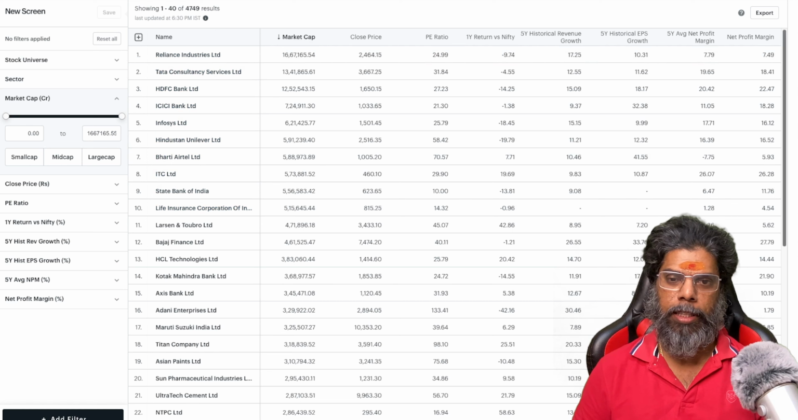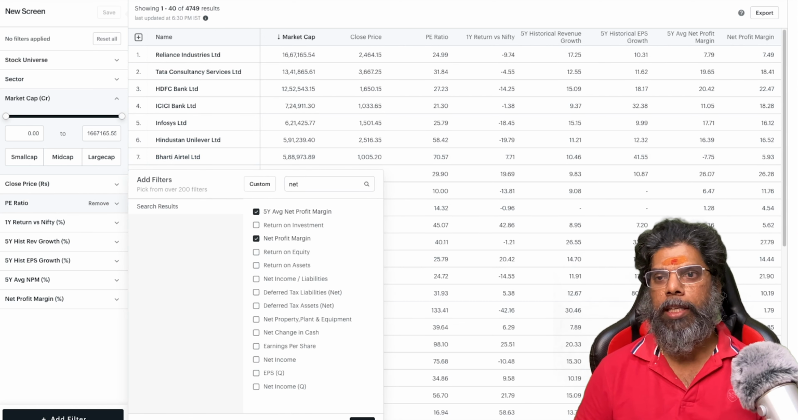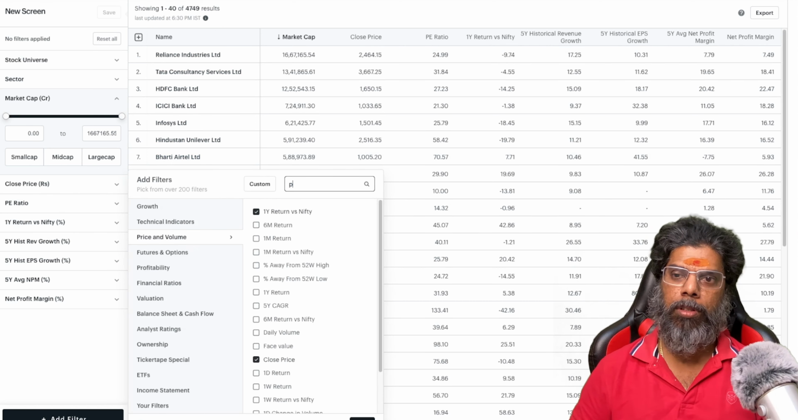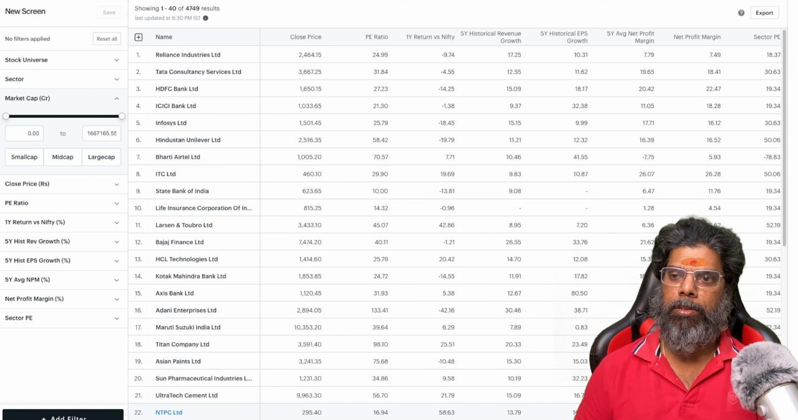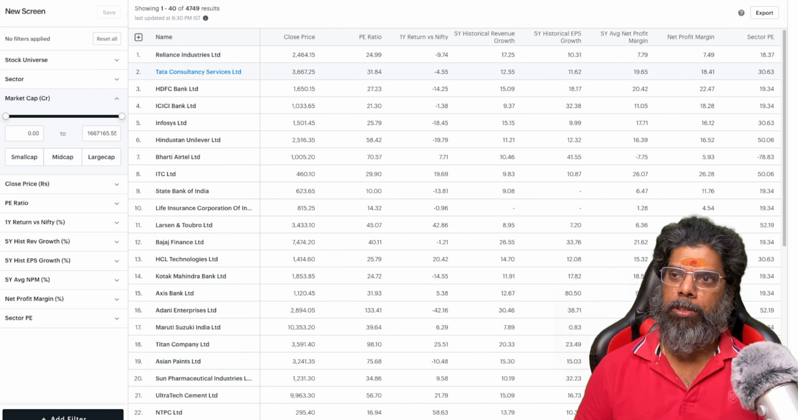So we got all this data. Now we have PE also. Now I need to have a sector PE. Now if you go to PE, there is a sector PE. So go with the sector PE. So basically what you need to do is PE minus sector PE.